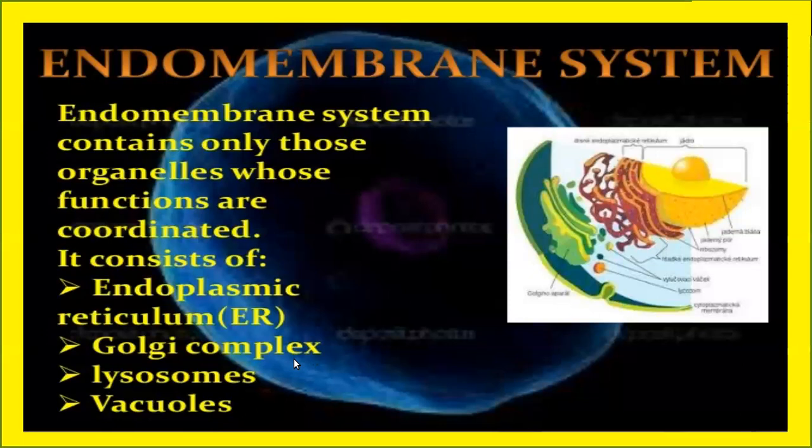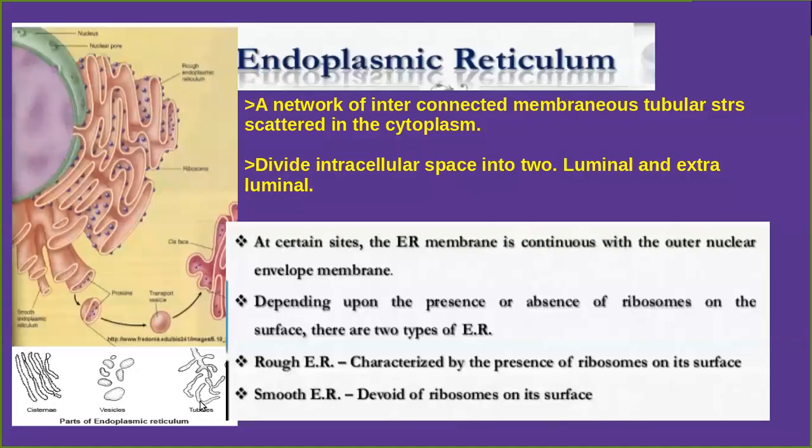Is it clear? Now we are going to discuss in detail the structure and function of endoplasmic reticulum, Golgi complex, lysosome, and vacuoles. First of all, we are going to discuss the structure of endoplasmic reticulum. You can see that this is the structure of endoplasmic reticulum, seen around the nucleus. There is a network of interconnected membranous tubular structures scattered in the cytoplasm.